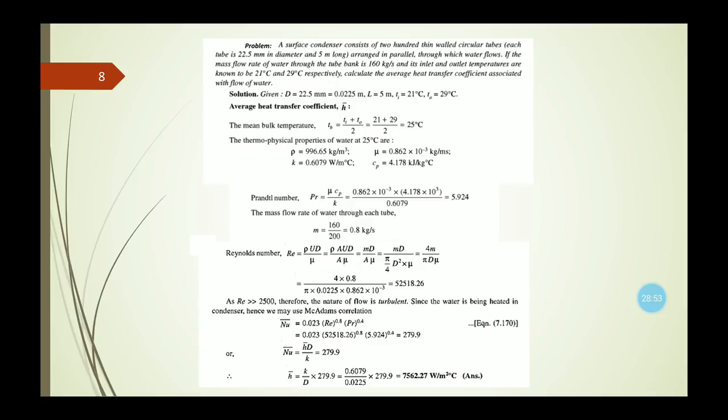If we use this formula of the Nusselt number, then we can calculate the average Nusselt number as 279.9. Now this Nusselt number is hd by k. So from this formula, we need to calculate the average heat transfer coefficient, and ultimately we get 7,562.27 watt per meter square degree centigrade. So in this way, we need to choose the appropriate formula of the average Nusselt number or average heat transfer coefficient.